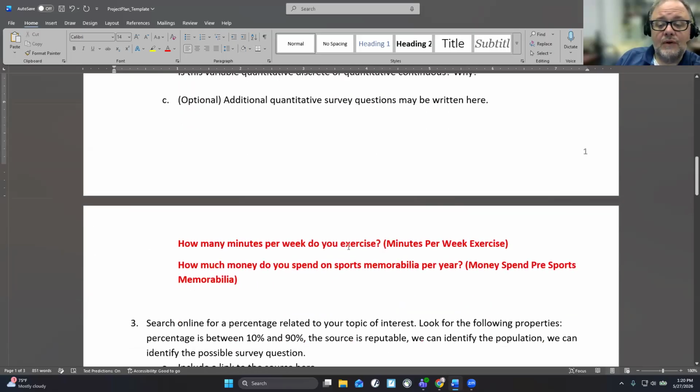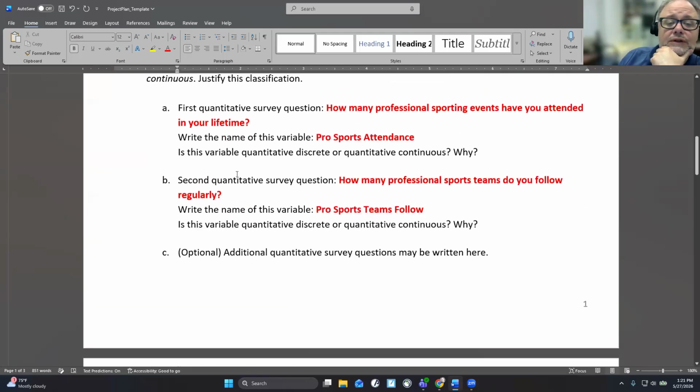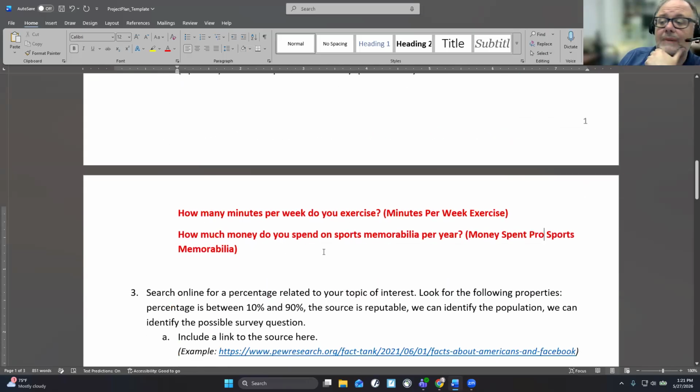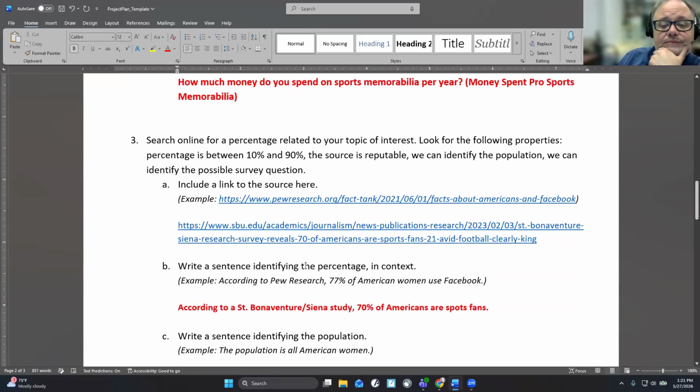These are additional questions. How many minutes per week do you exercise? We'll call the variable name minutes per week exercise, which is quantitative continuous. And then how much money do you spend on sports memorabilia per year? And that is a dollar amount. So that's going to be quantitative continuous, and it's money spent on pro sports memorabilia. So I have two quantitative questions and then two optional quantitative questions. And I'll actually put all four of these in my survey.